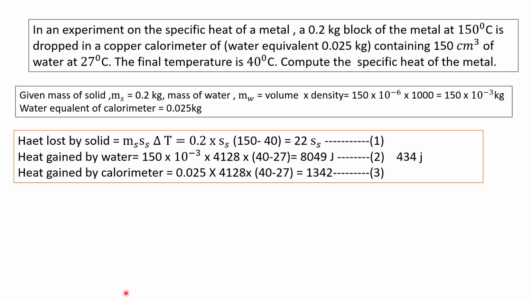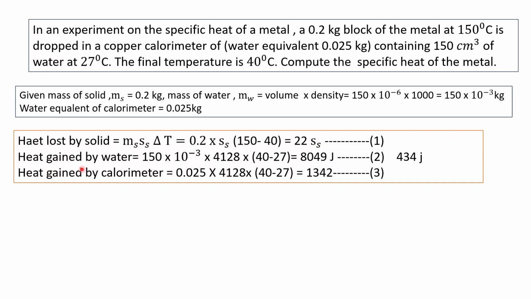Next, heat lost by solid. We are going to use the equation m s delta T. So m s S S into delta T. Mass of solid m s is equal to 0.2 kilogram. S S is written here. Change of temperature of solid is from 150 degrees Celsius to 40 degrees Celsius, that is 150 minus 40. In Kelvin scale also we get the same value. On multiplying, we get 22 into S S.